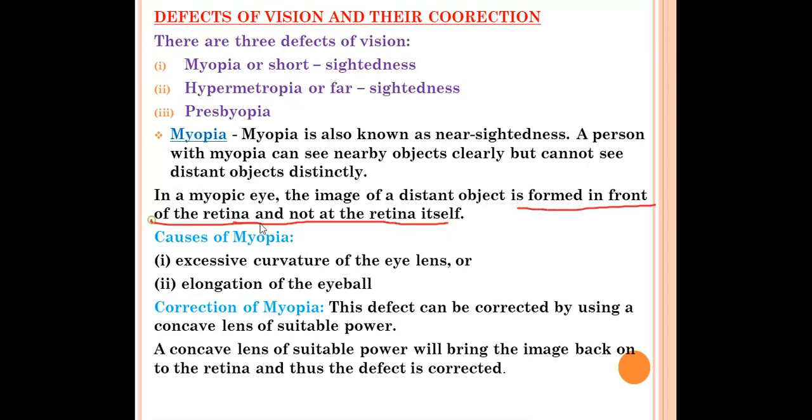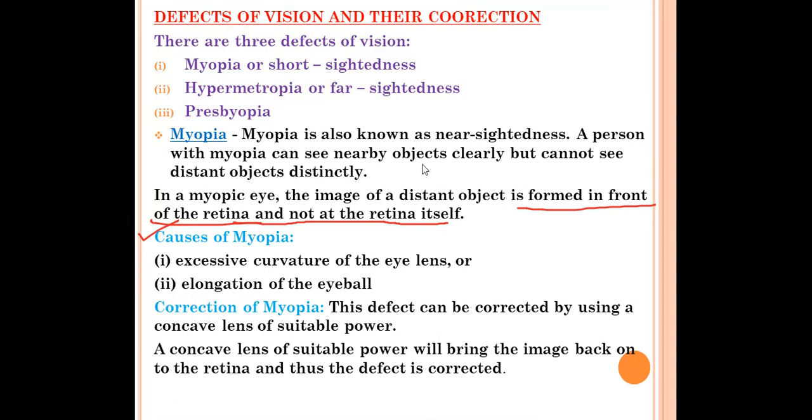Okay, and what are the causes of myopia? This is also important. In exams it is asked, what is myopia, what are the causes of myopia, and how myopia can be corrected. So this question can come for your 5 marks questions. So you should understand it clearly. First of all, you should learn the definition of myopia. It is also known as nearsightedness or short-sightedness. A person can see the nearby object clearly but cannot see the far off object, right?